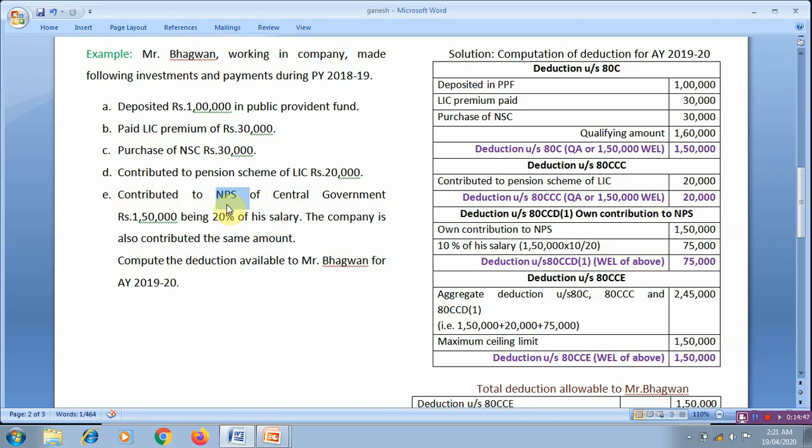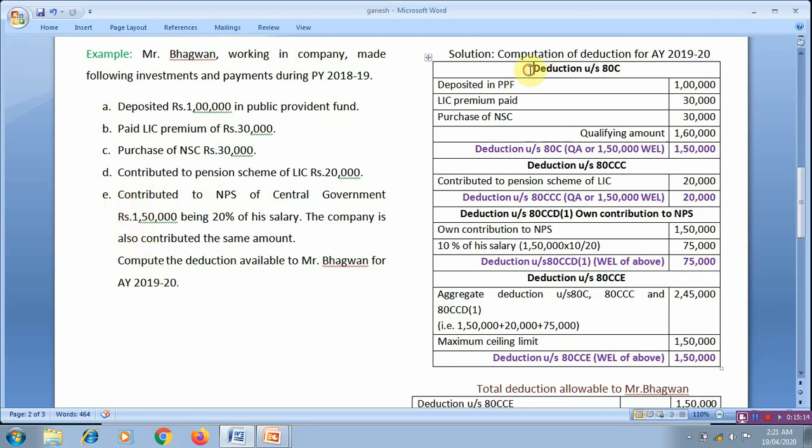There are three parts under section 80CCD: 1, 1B and 2. 1 is for own contribution, 1B is for additional deduction for own contribution, 2 is for employer contribution.